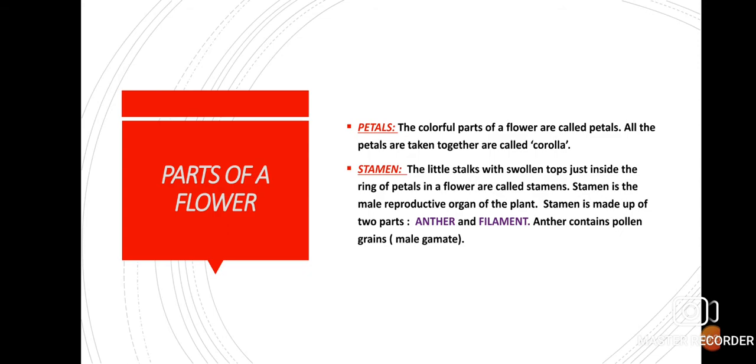Okay. Now, these pollen grains have a tough protective coat which prevents them from drying up. Okay. And what is filament? Filament is basically a rod-like structure which holds the anther, which supports the anther. Okay. Next one is what?